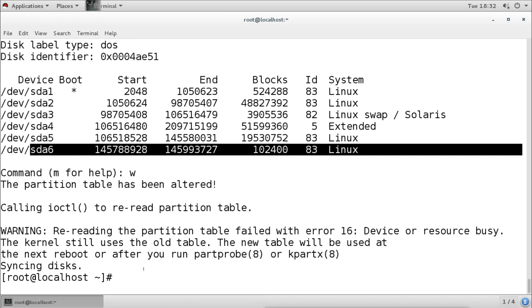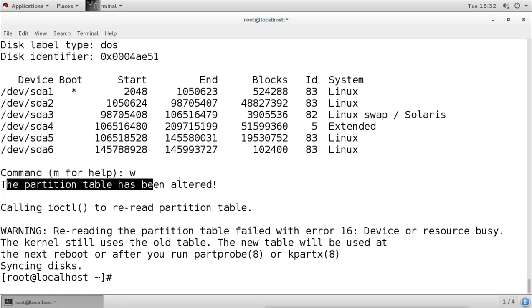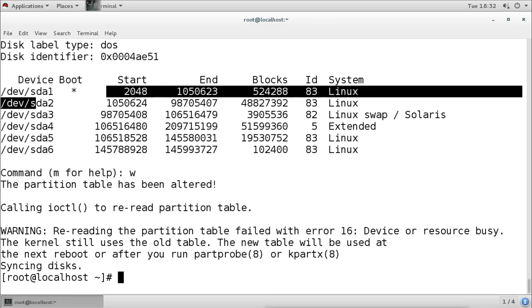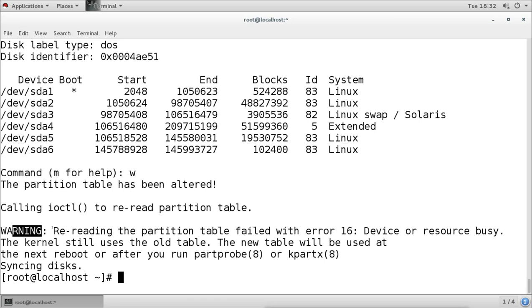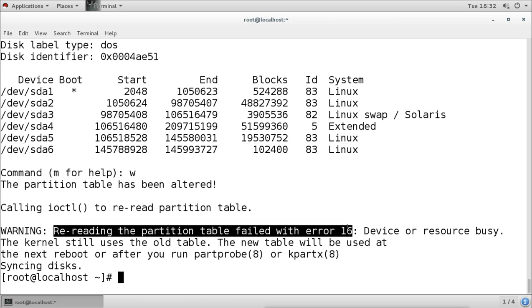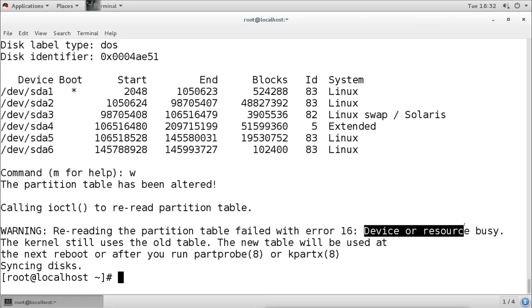Now when you exit from here, it says the partition table has been altered, and it is calling the input output control to reread the partition table. That means it is trying to update the new partition table, which has this new partition, into the kernel. But it says here, warning, rereading the partition table failed with error 16, device or resource busy. So it fails to update the new partition table in the kernel.